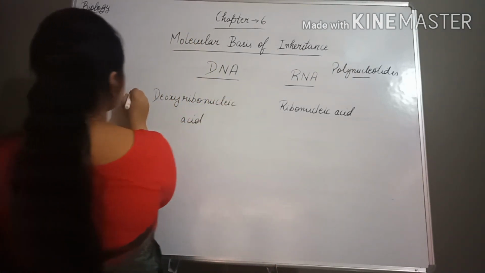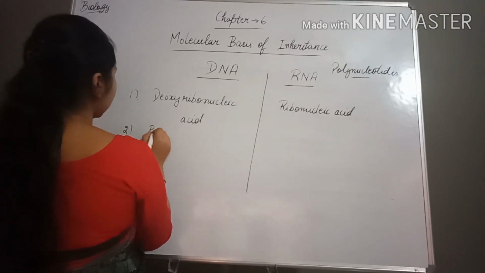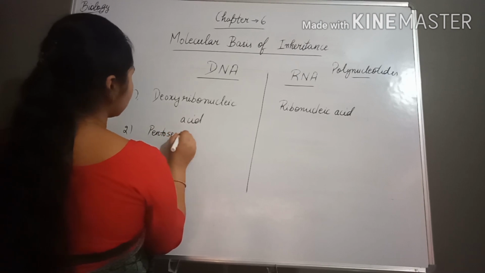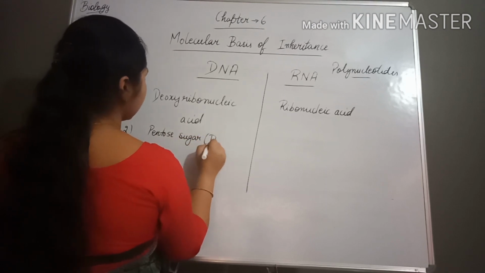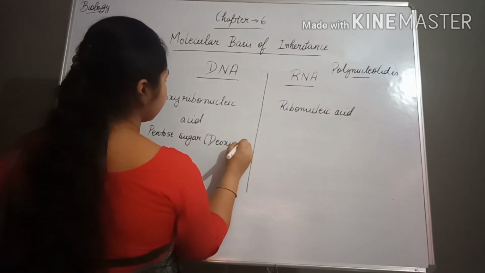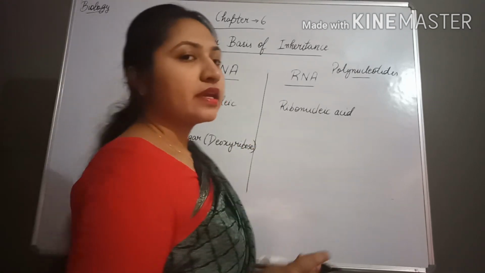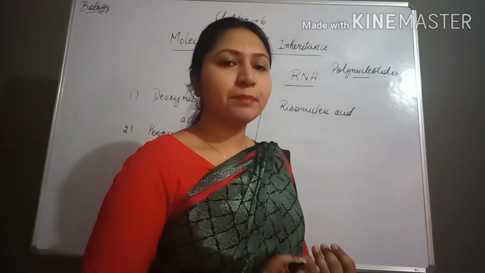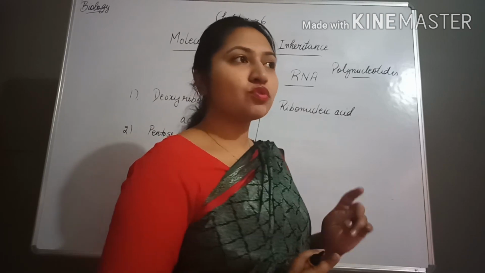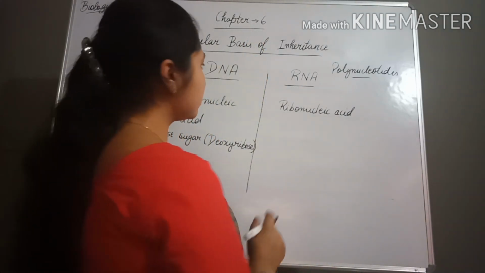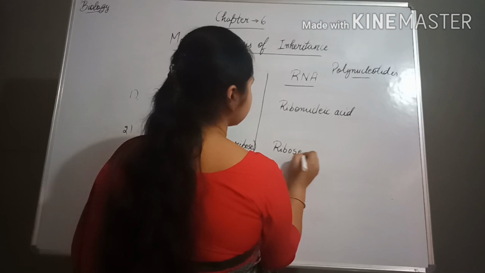Now what's the difference if both of them are polynucleotides? In case of DNA, what is present? Pentose sugar, and this pentose sugar is deoxyribose. DNA is composed of sugar, base, and phosphate, three components that are present in every nucleotide. So the sugar here is deoxyribose, and in case of RNA, this is ribose sugar.